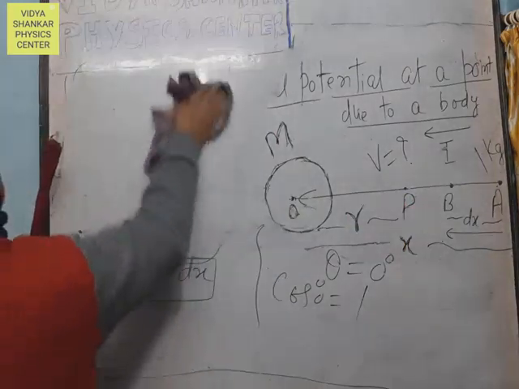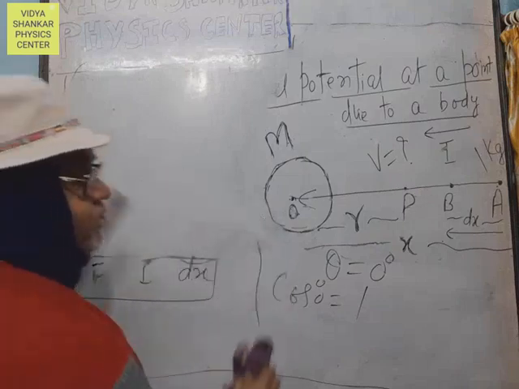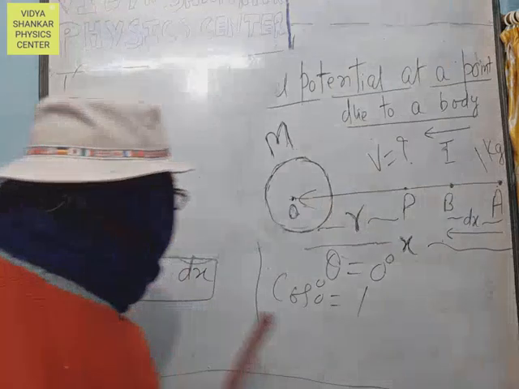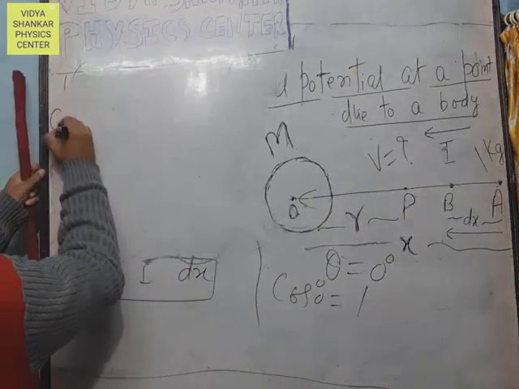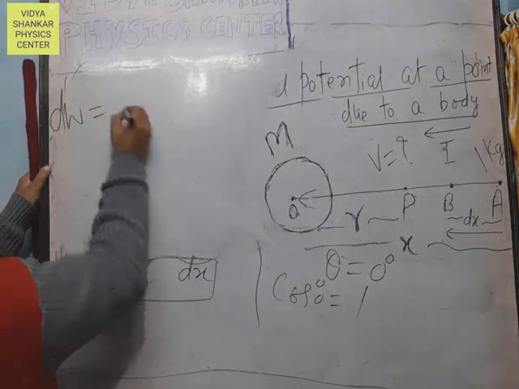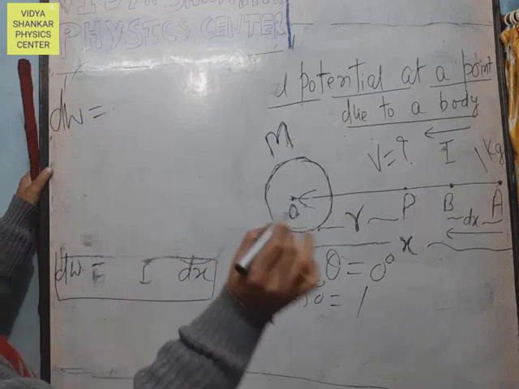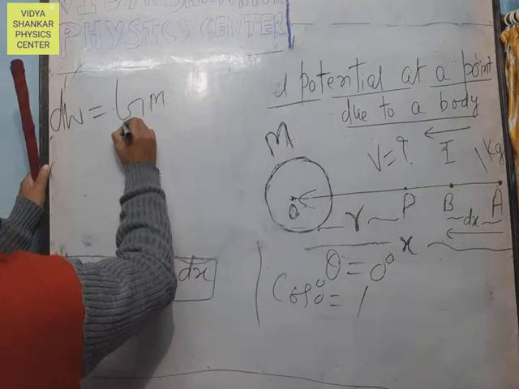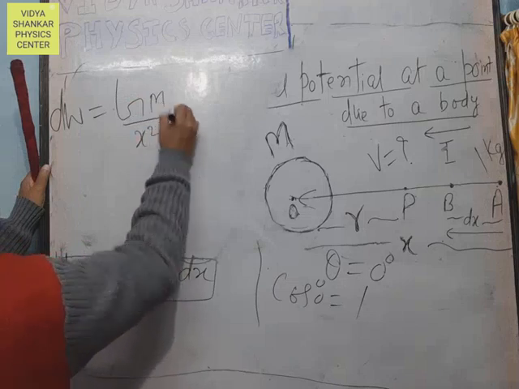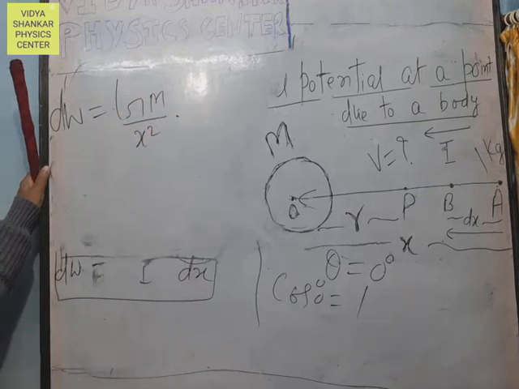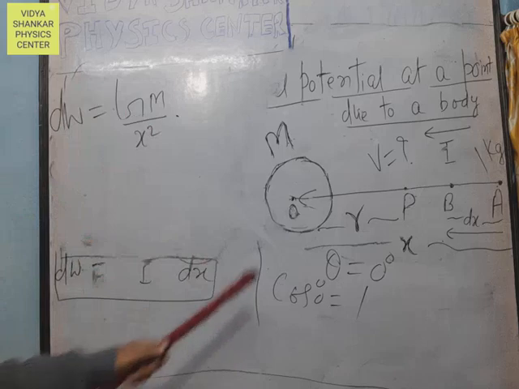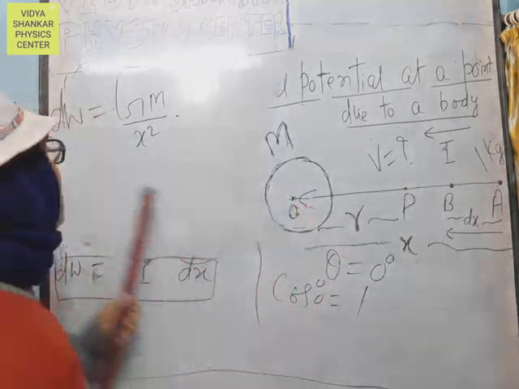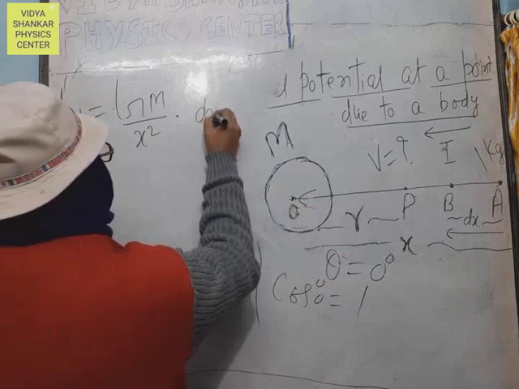From equation first, the value of I equals GM upon x square. So dW equals the value of I from equation first, GM upon x square, where G is the gravitational constant and M is the mass of the body due to which the gravitational field is produced, into dx.